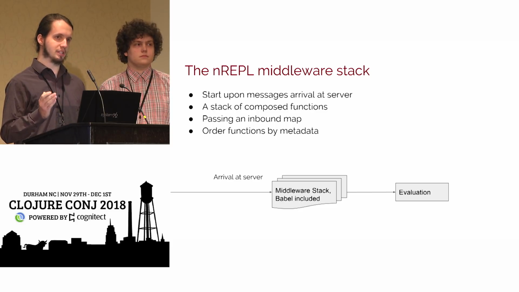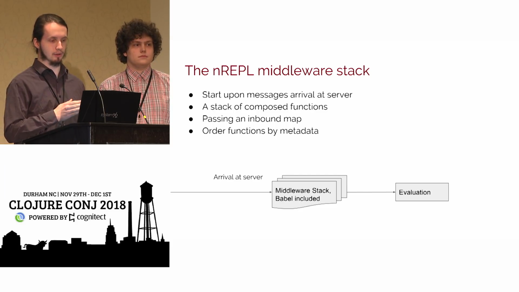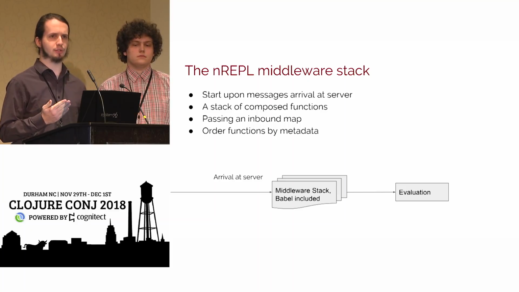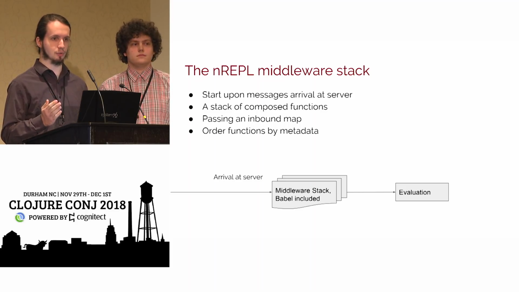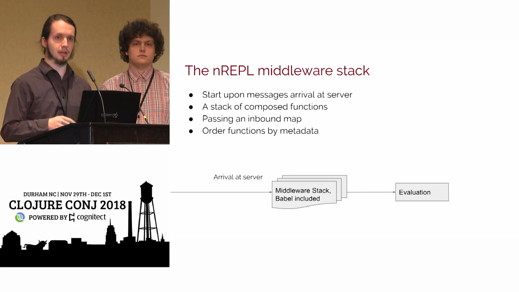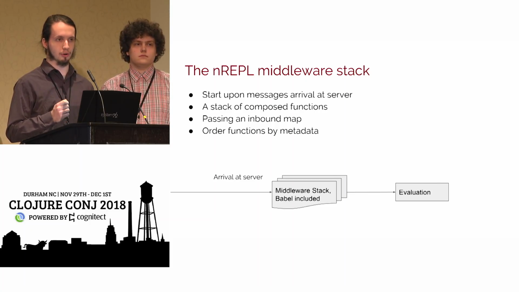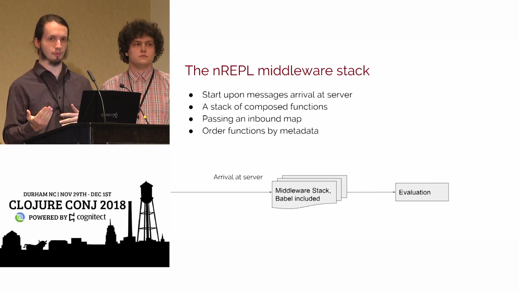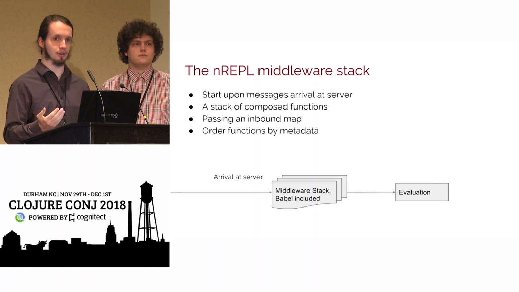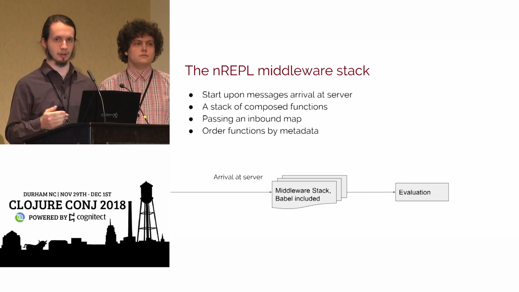Now, to break things down further, the REPL middleware stack starts at the server. If you've ever used middleware like in Ring, it's fairly similar. You have a stack of functions which are all composed around each other. Unlike Ring, these are ordered by their metadata. They specify which operations need to come before you, which operations need to come after, and nREPL itself handles sorting out who's first.